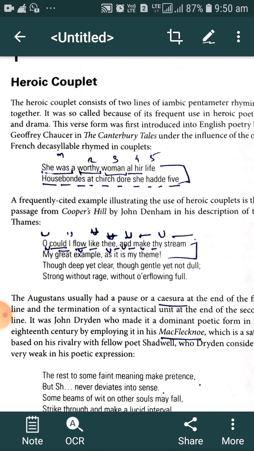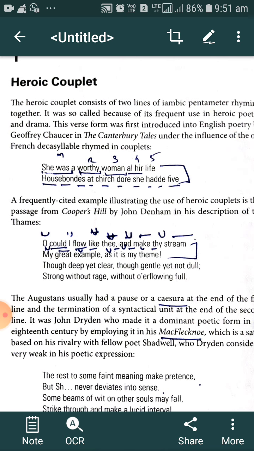This line was composed by the father of the English language, we can say, Geoffrey Chaucer. "She" is a pronoun that we generally don't stress, that's why she is unstressed. "Was" is a verb, that's why we stress "was". She was, she was, she was. This type of pattern is followed in heroic couplet: she unstressed, was stressed, a unstressed, wor-thy stressed, wo unstressed, man stressed, all unstressed, her stressed, life unstressed, stressed. This type of pattern is followed in an iambic pentameter line.